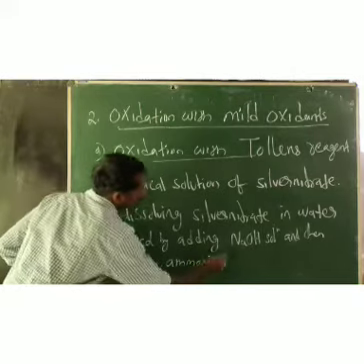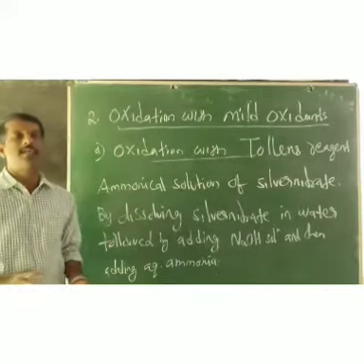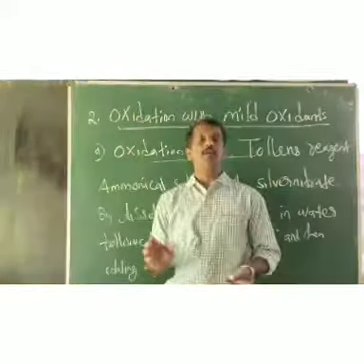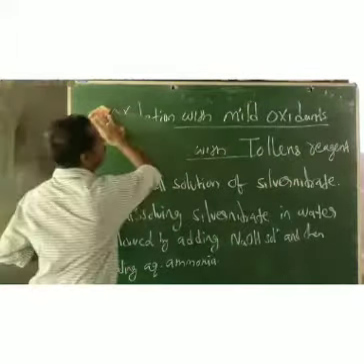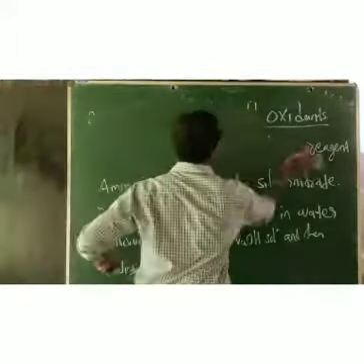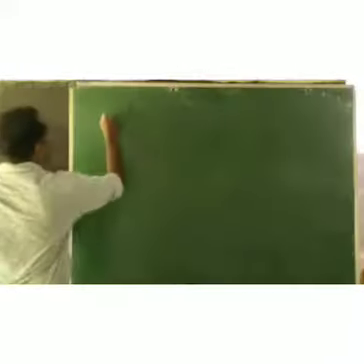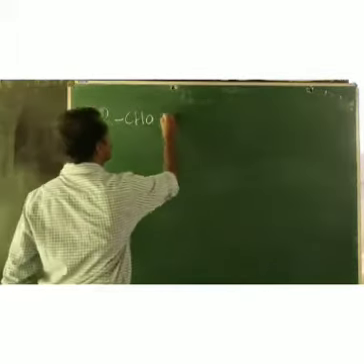Now let us discuss the oxidation of aldehydes with the Tollens reagent. Keep it in mind, using Tollens reagent we can oxidize aliphatic aldehyde as well as aromatic aldehyde. Both can be oxidized with Tollens reagent. So let us take some examples: RCHO aldehyde oxidized with Tollens reagent.